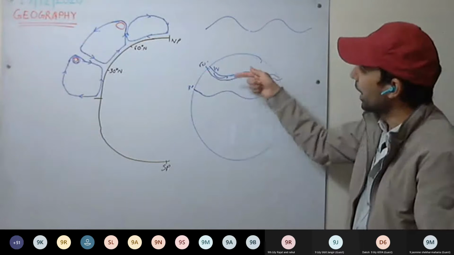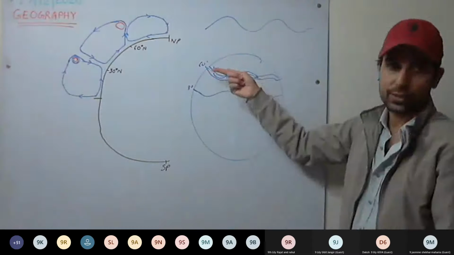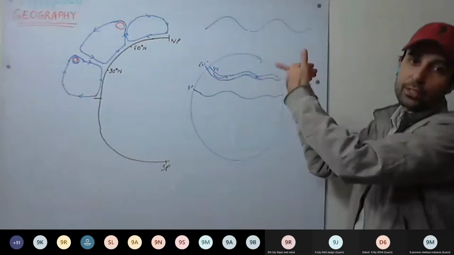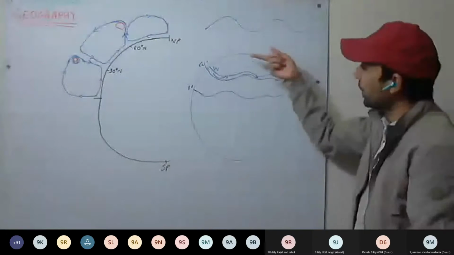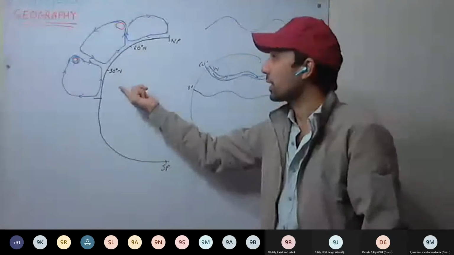But for traveling back, we can't use them because the speed will be reduced, as the air is flowing in the opposite direction to the flight. So coming back, we'll use the great circle route. Okay. So jet streams are clear.